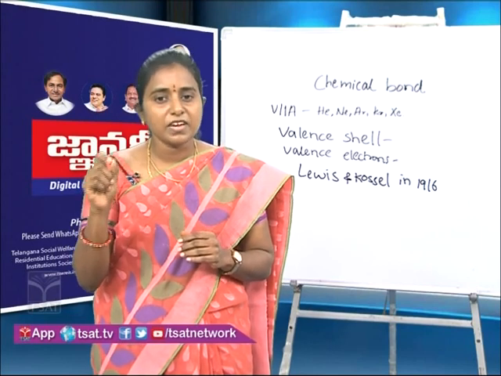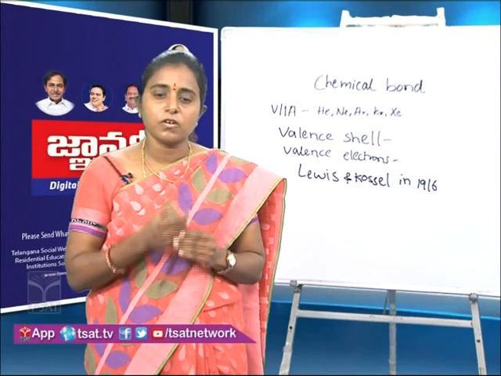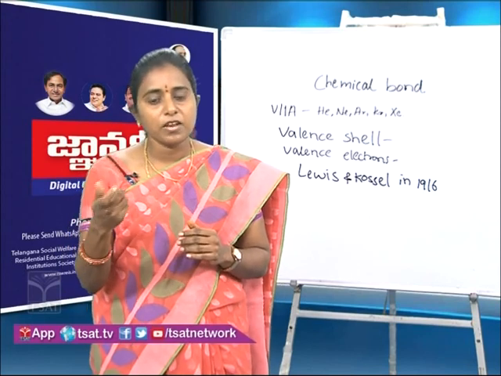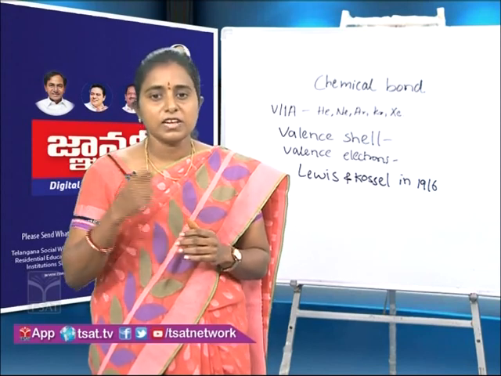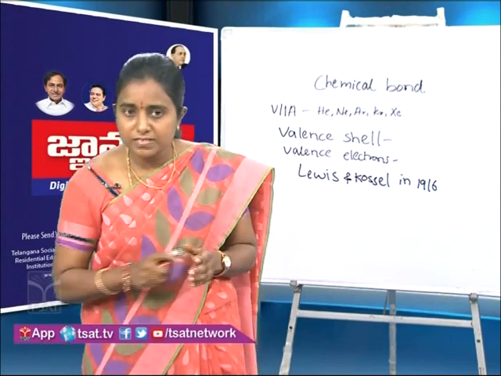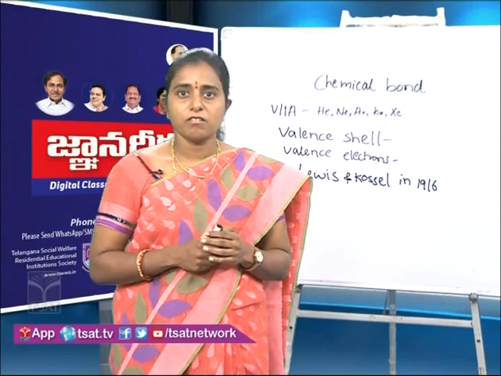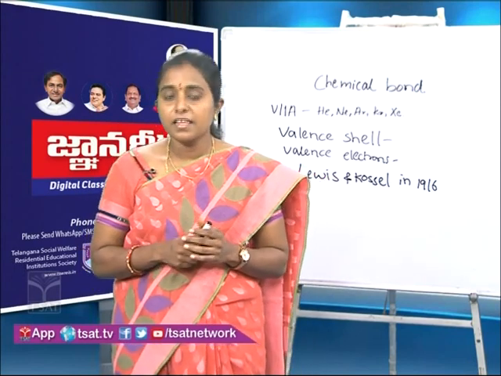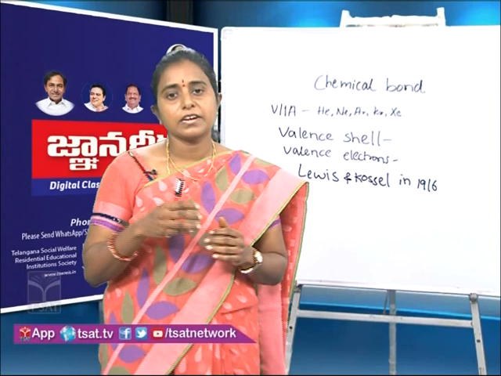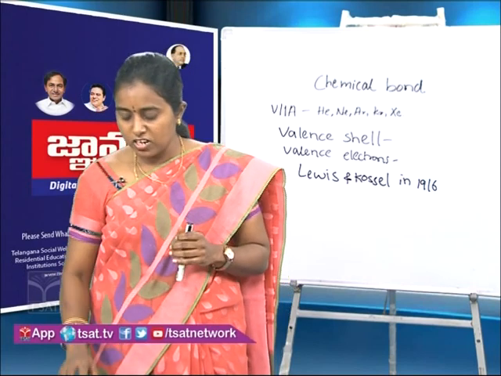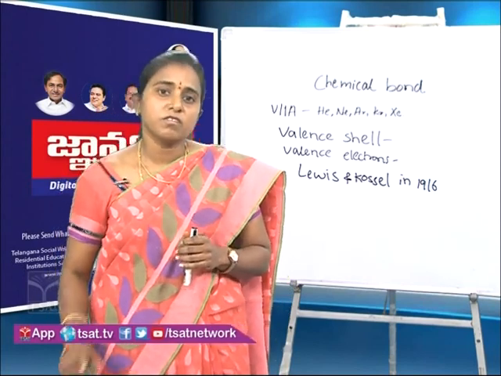That existence of 8 electrons in the valence shell is called octet, and if there are 2 electrons in the valence shell, it is called as duplet. Means noble gases have either octet or duplet electronic configuration have more stability, and remaining atoms also try to attain it. How children, how atoms attain octet configuration?